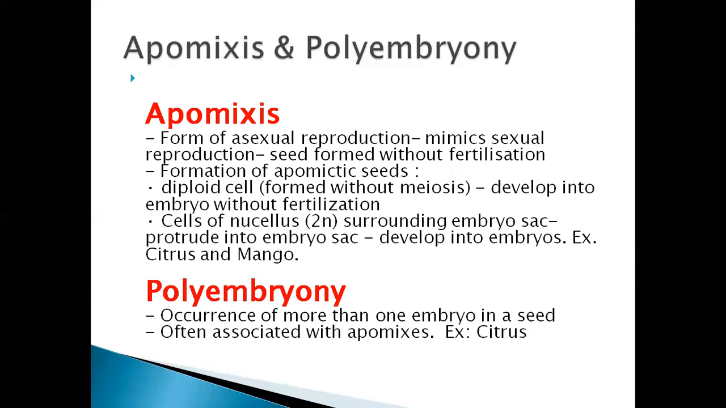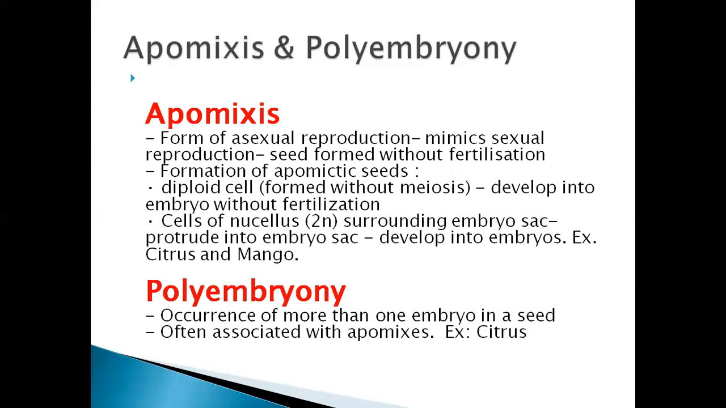So here what happens? The cells of the nucellus which surrounds the embryo sac protrude or move inside the embryo sac and develop into embryo. Examples for apomixis are citrus and mango fruit. Citrus fruits like orange, lemon, these all come under that, and mango.